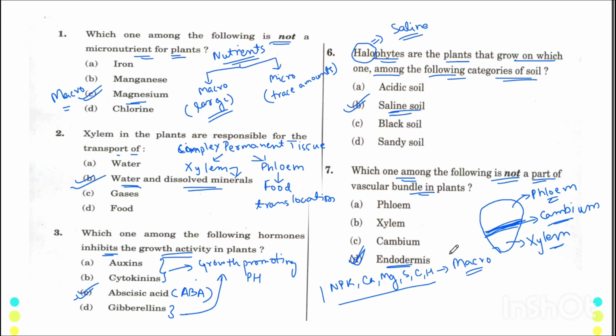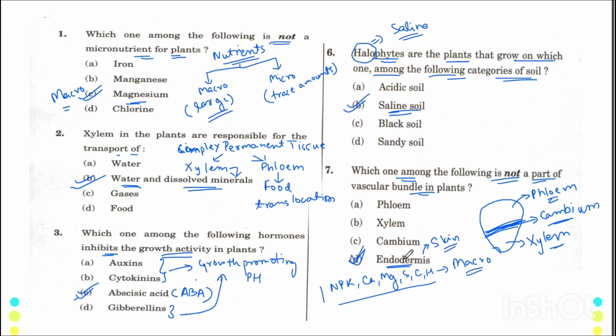In humans it is skin, in plants it is the outer layer. Derma is related to skin basically. So this cannot be a part of the vascular bundle. That's why this option is correct.